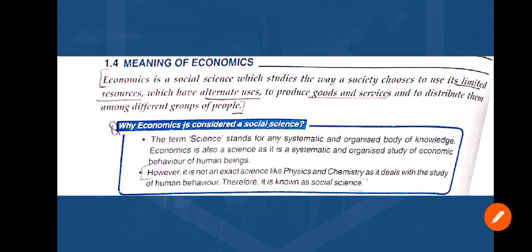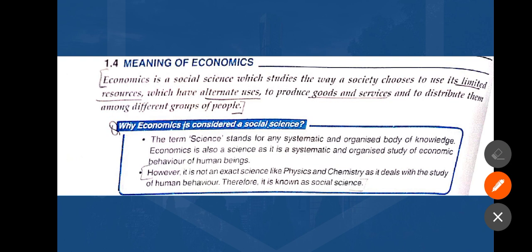Economics is a social science which studies the way a society chooses to use its limited resources, which have alternative uses, to produce goods and services and to distribute them among different groups of people.